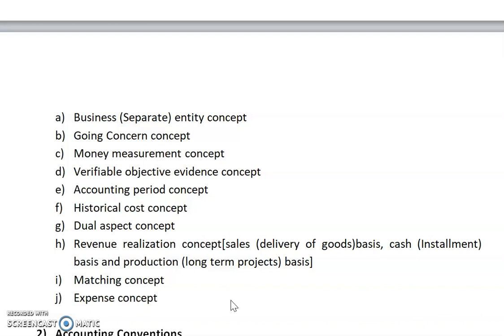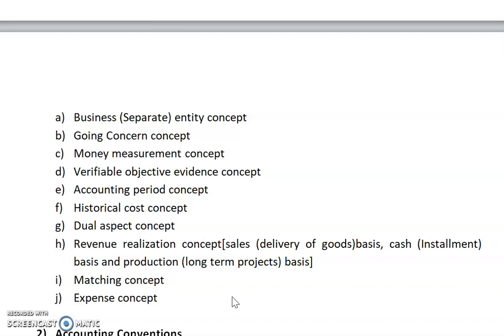And the third one is production basis. It means long term projects basis. When our production or our projects are longer, in that case we can consider revenue realization only on production basis.